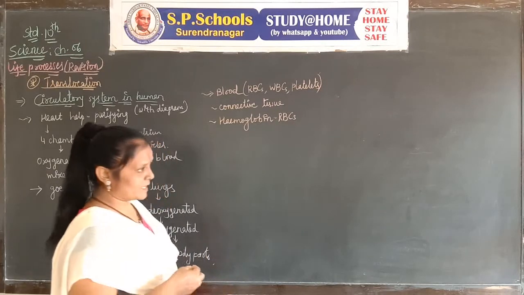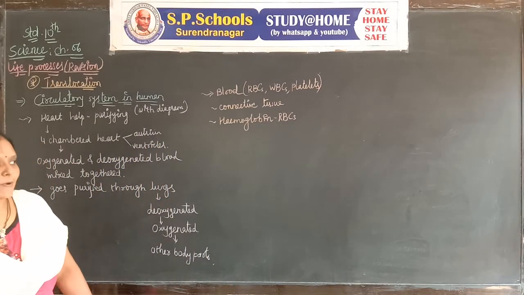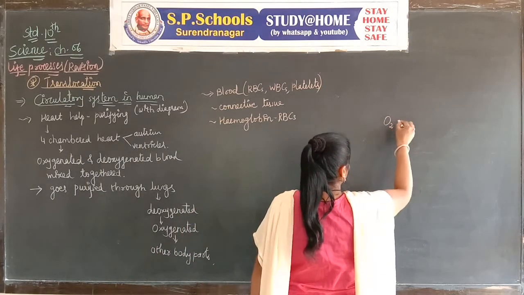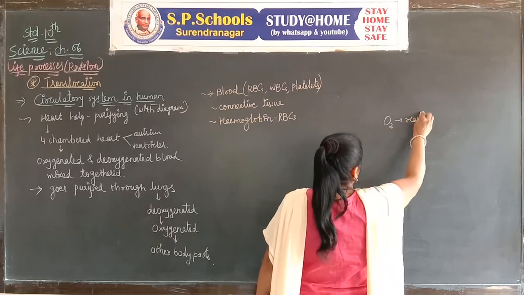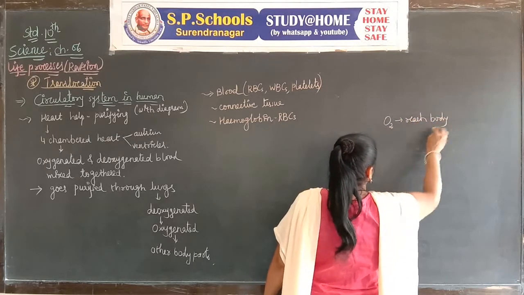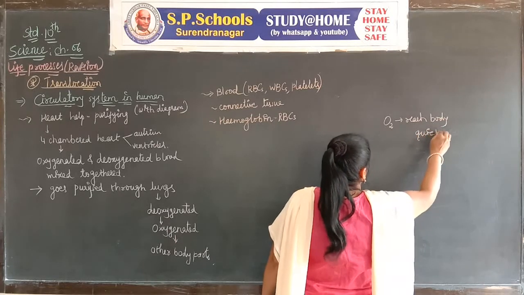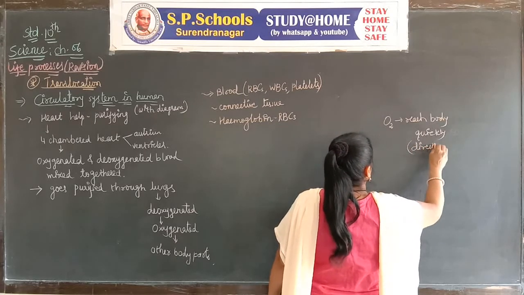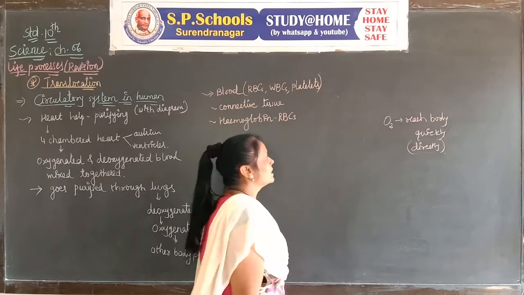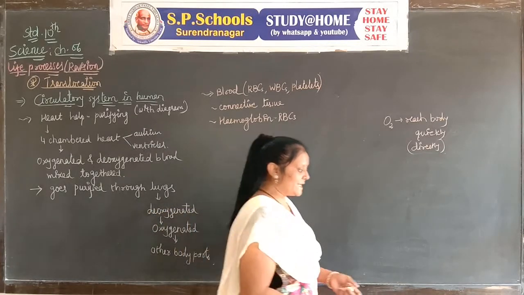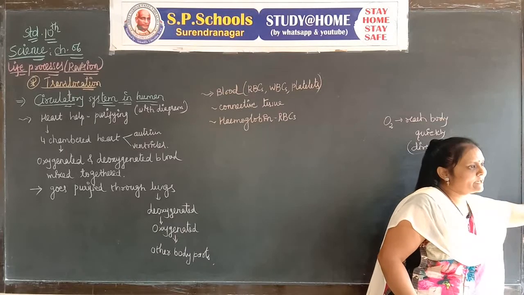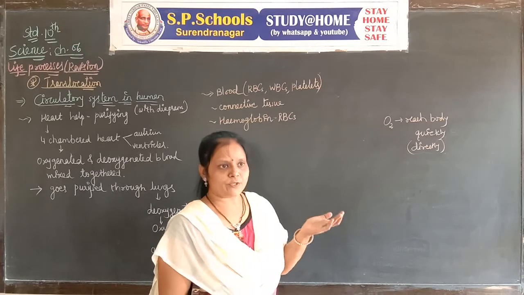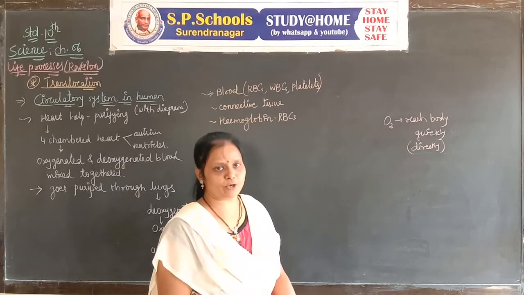We already studied the benefit of hemoglobin. Due to hemoglobin, oxygen can reach all the body parts quickly, or you can say directly. Because in a multicellular organism, every cell needs oxygen to do its own activities, diffusion alone is not enough.